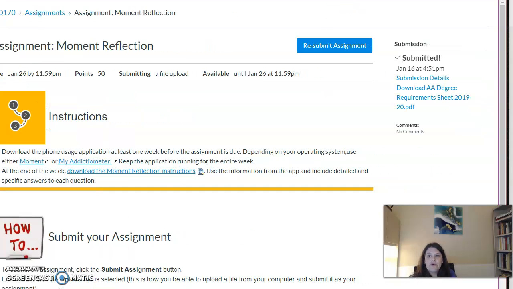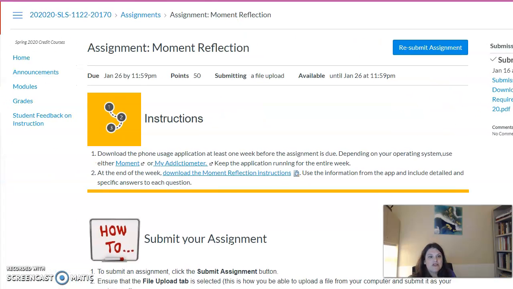Oh, actually, another thing really quick. Once I've submitted it, I can actually see the details and the actual submission. So if you're curious, did I actually submit it or not? You want to make sure to check over here and it will show you that the submission was successful and what file you actually submitted.